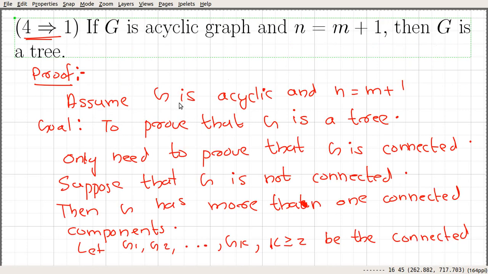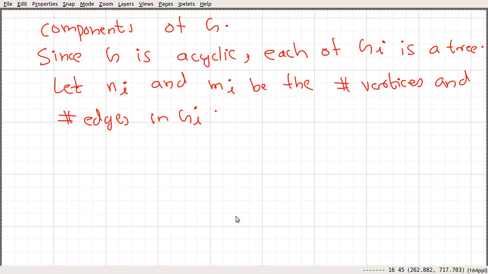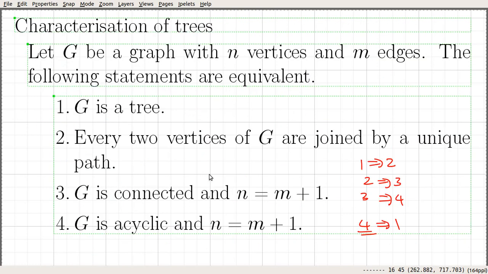Here again we have the condition that G is acyclic and n equal to m plus 1, and we have concluded that each Gi is a tree.